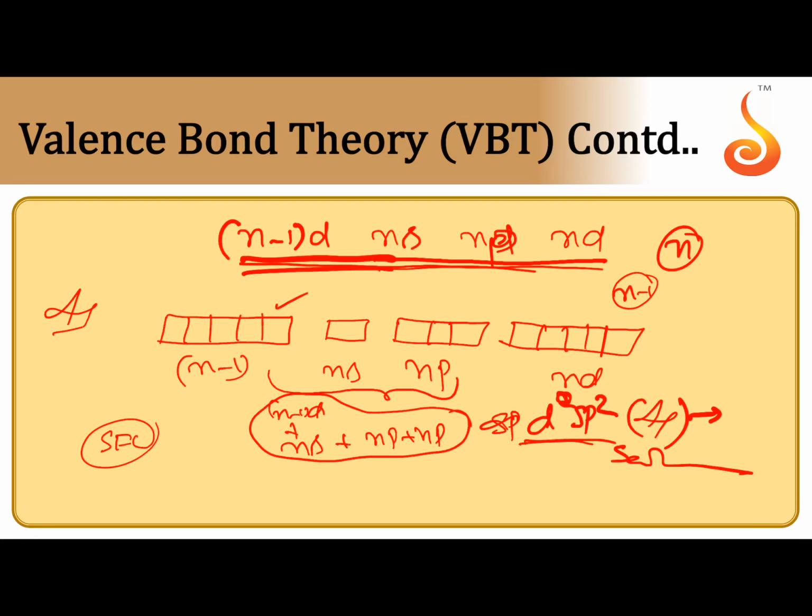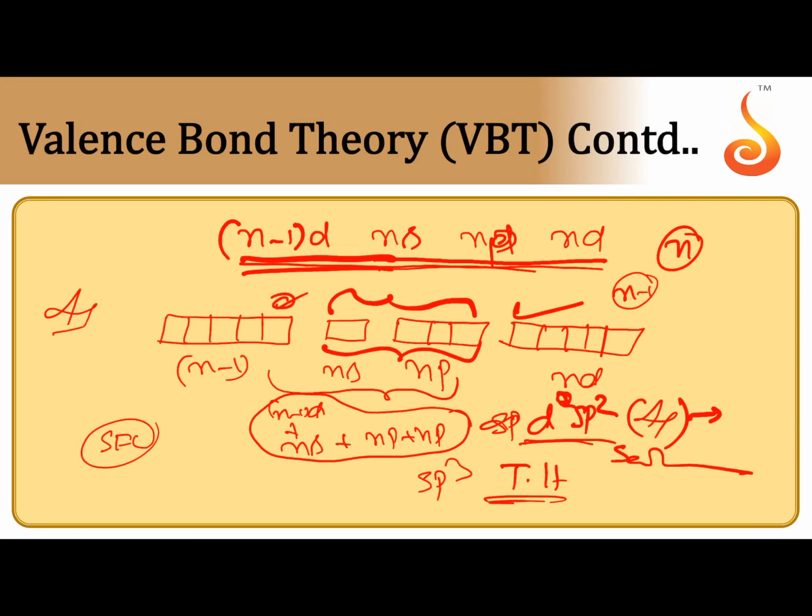If the approaching ligand is a weak field ligand, instead of the n minus 1 d orbital, only valence p orbitals are involved. At that time, the s orbital and 3 p orbitals are involved in the hybridization. The type of hybridization is sp3. Then the shape of the complex becomes tetrahedral with bond angle 109 degrees.